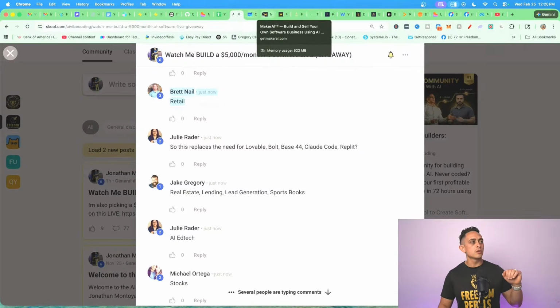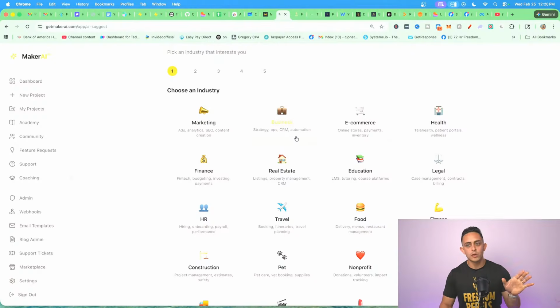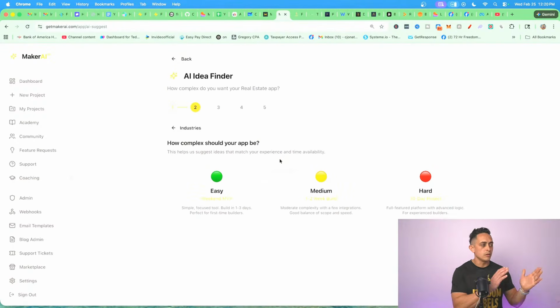So what we're going to do is just pick an industry here. In this specific example, we're going to use real estate. Okay, so this is what we're going to do. You're going to pick real estate.